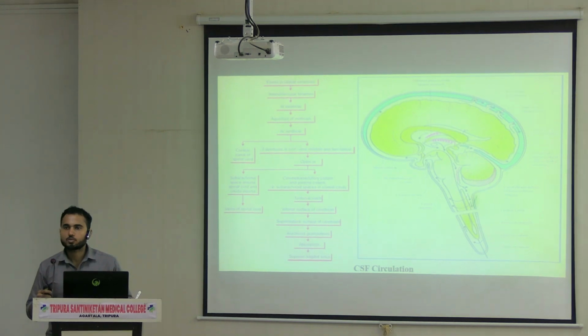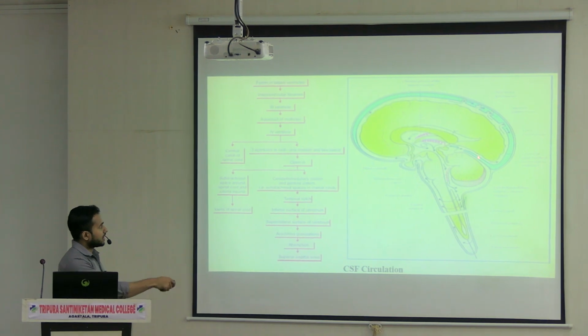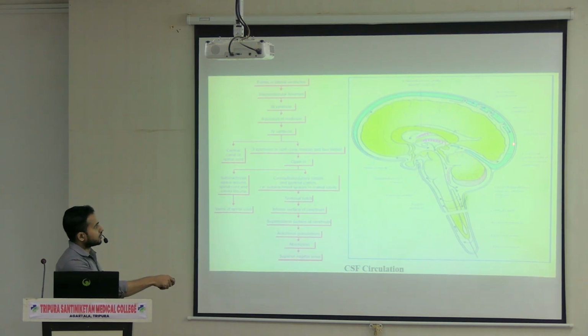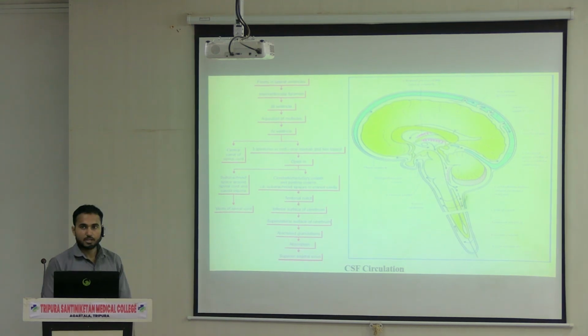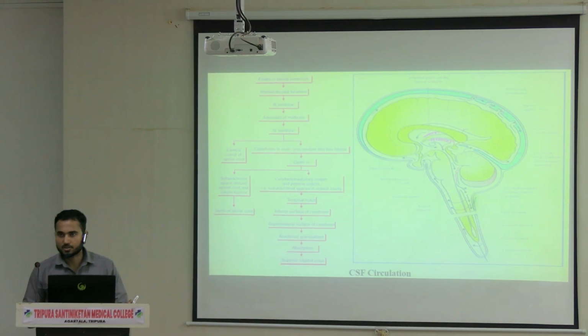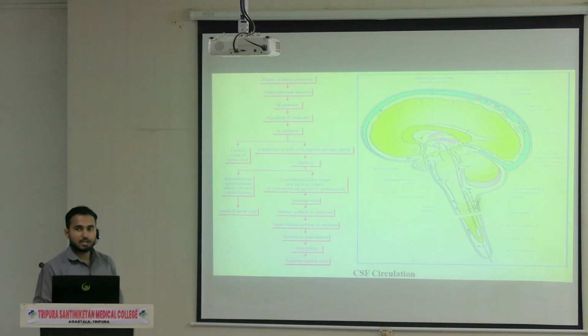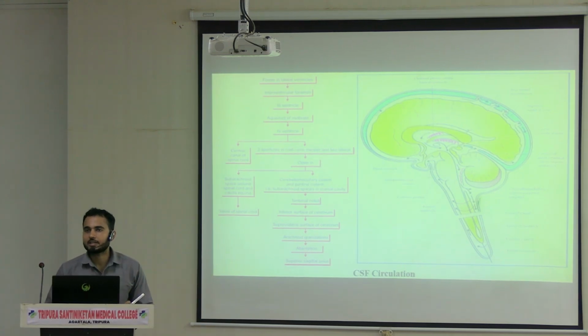From those cisterns, as you can see, this is the direction. This diagram is very helpful to make you understand the direction of the CSF. Once it reaches the arachnoid granulations in the superolateral surface of the brain, the absorption of the CSF starts.